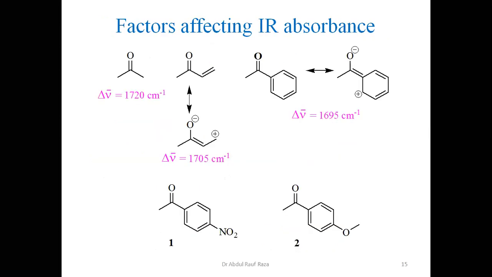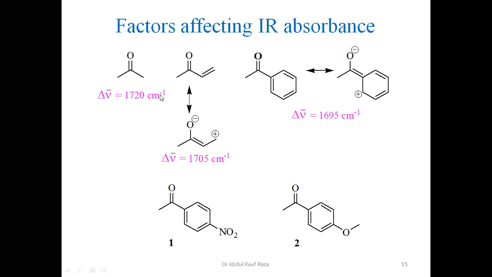The third factor to introduce here is the mesomeric factor. What is the mesomeric factor? You have seen it in resonance. So due to resonance, the electron donating or electron withdrawing nature of a group also affects the absorbance. Let's see, I have presented here three molecules.